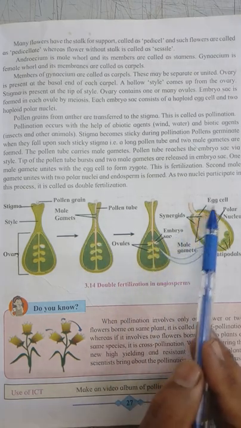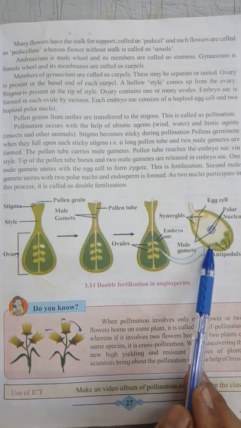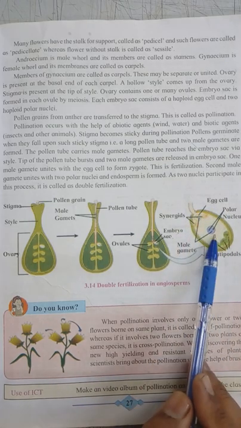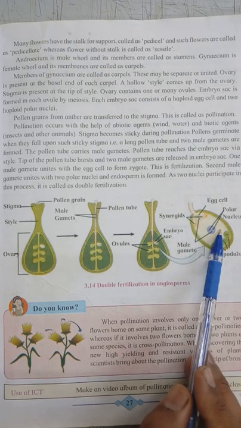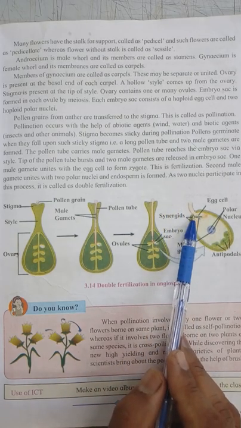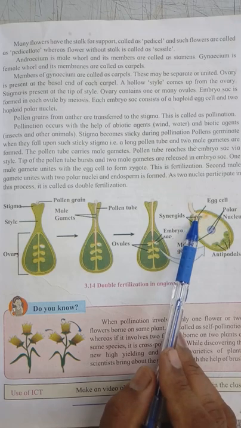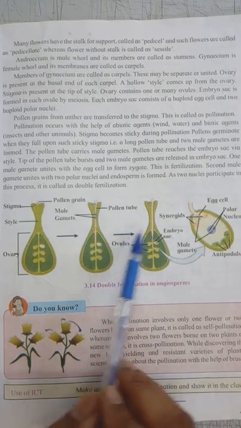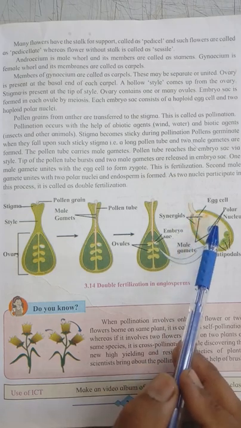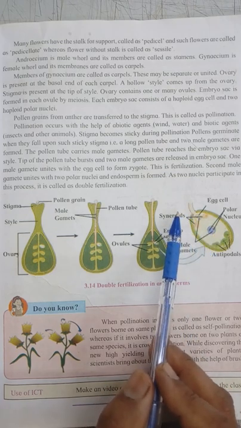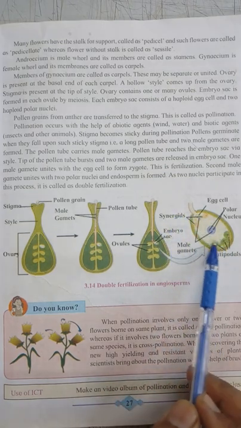See, a bigger diagram of the ovule is given here. When the pollen tube reaches the ovule, the pollen tube bursts and two male gametes are released into the embryo sac.